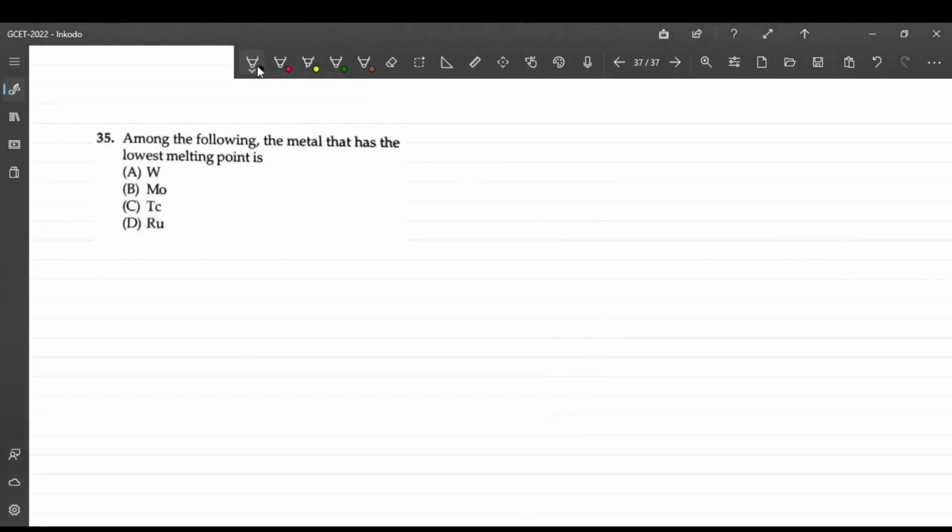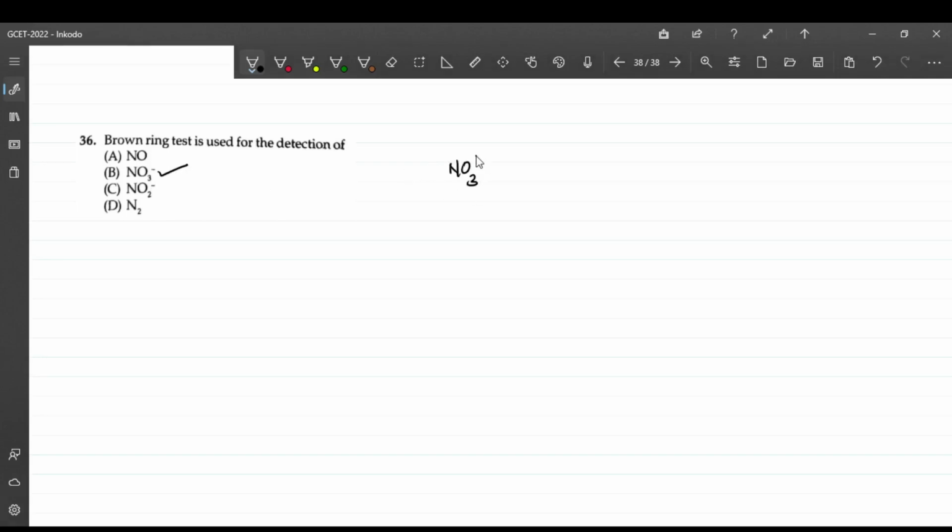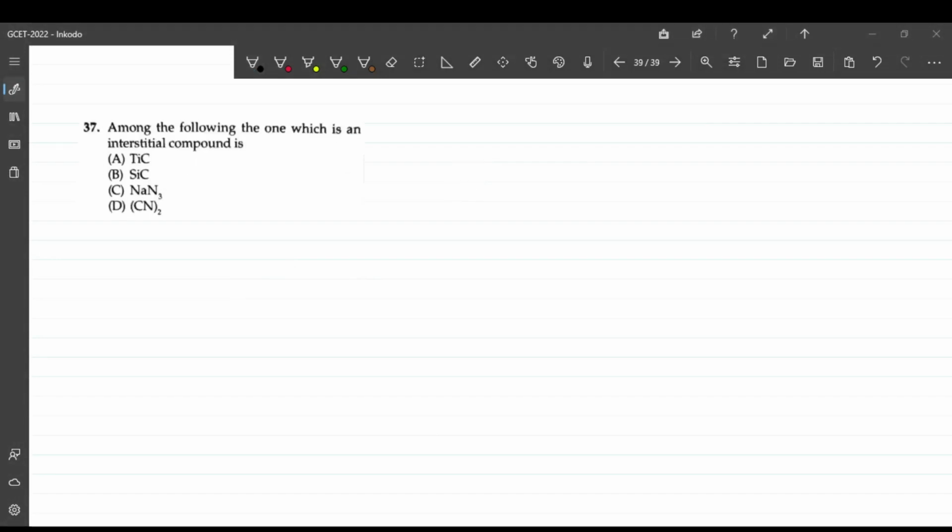Question number 35, theory based question. Among the following, the metal that has the lowest melting point is technetium. Question number 36, the brown ring test is used for the detection of the nitrate ion, that is NO3 minus. Question 37, among the following, the one which is an interstitial compound, theory based question. This is also, answer is 8, titanium carbide.